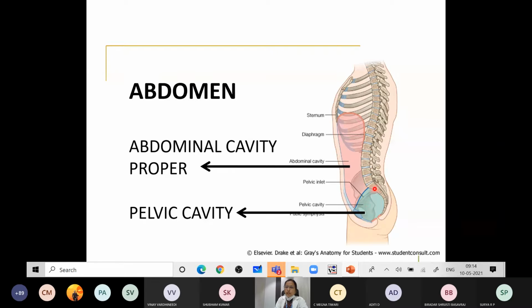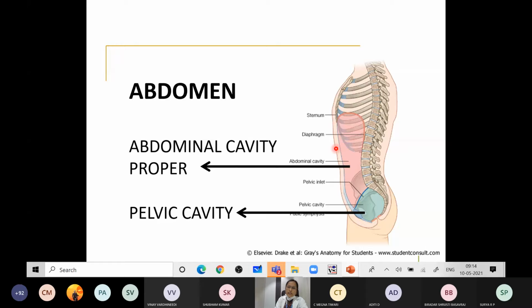The floor of the abdomen in the posterior part is formed by the urogenital diaphragm, and in the anterior part by the pelvic diaphragm, where the anal opening and the genital openings are present. These two form the floor of the abdomen, and they help in defecation and micturition. So this is the floor of the abdomen.